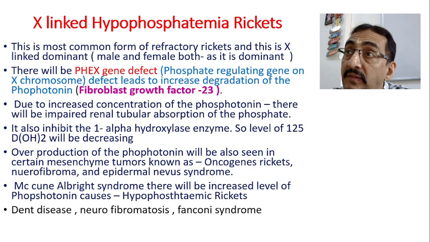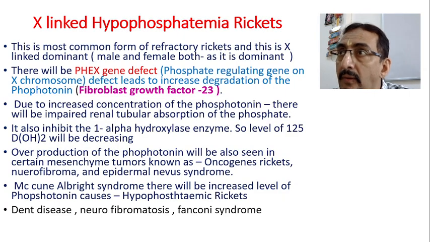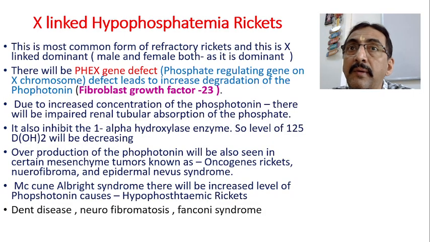So many members of the same family may get affected. This is because of a dominant trait. If there are 4 or 6 kids, maybe 2 of them may be suffering, one male, one female, like that.